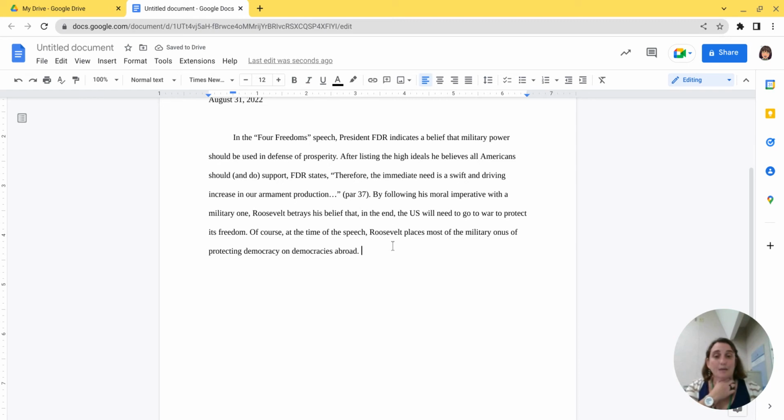So I'm going to say, of course, at the time of the speech, Roosevelt places most of the military onus of protecting democracy on democracies abroad. And I'm trying to get to this quote.